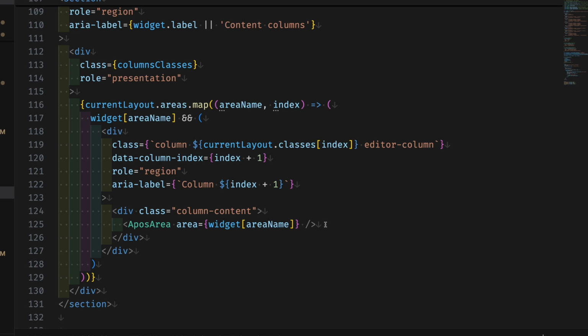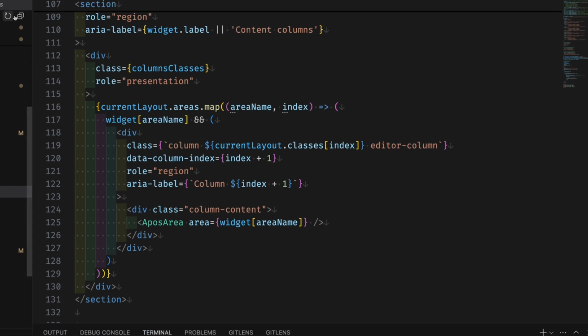You can see here then that each area is passed into the Apos area helper with the data for that particular area name. So here's why we need to have a unique name for each of those areas, so that it can be passed in here through area name to the Apos area. So that's what the front end of the rows widget looks like. So you've got a good idea of how we go from the back end to the front end. The last thing that I want to cover really quickly is going back to the back end.